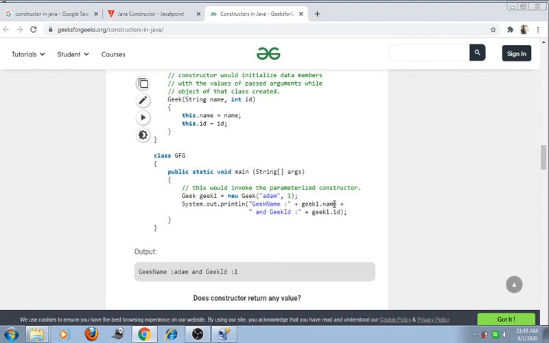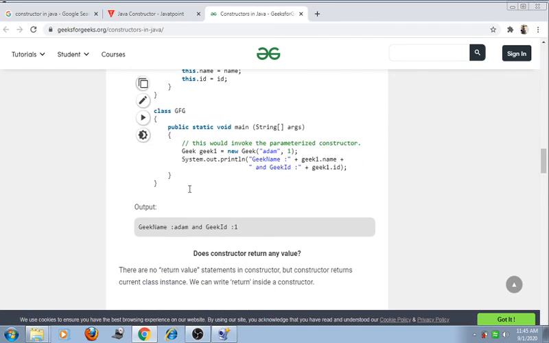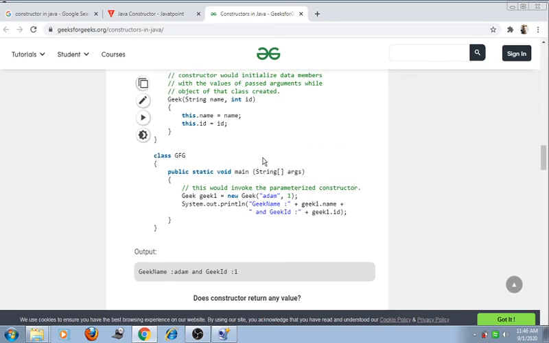So geek1.name, and plus is the concatenation operator, then geek id plus geek1.id. So when we execute that program, what will be the output? Geek name Adam and geek id equal to 1, which were passed to the parameterized constructor. So these are the two types of constructor, the default constructor and the parameterized constructor.